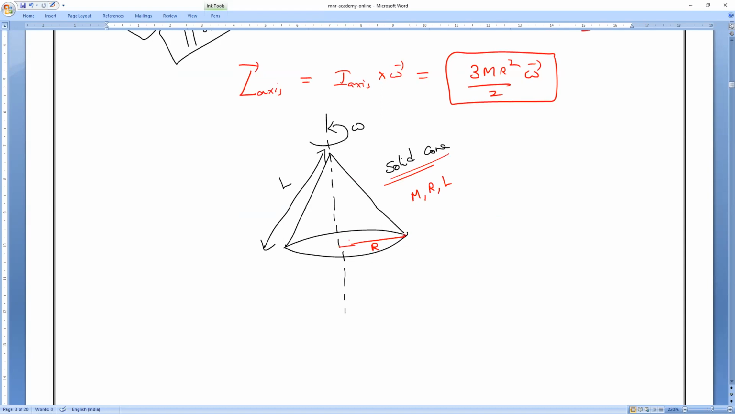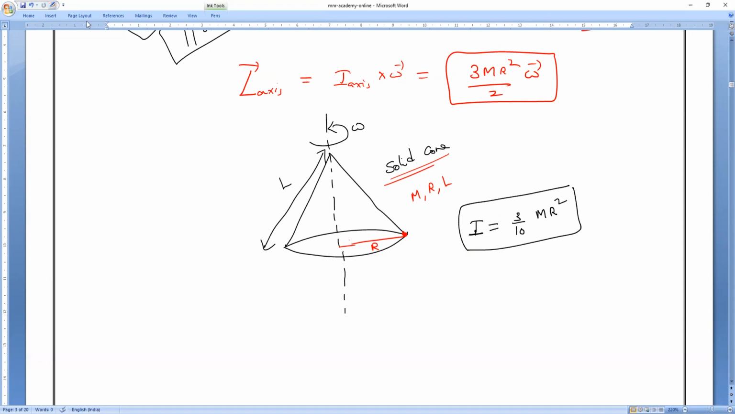We already derived it. I want just the formula. Turn your notebook and tell me. Everybody. 3 by 10 Mr. Yes, that's what it is. How sharp you are always matters. What is the moment of inertia about the center of mass? Everybody, please respond. 3 by 10 m r square. This is the moment of inertia.